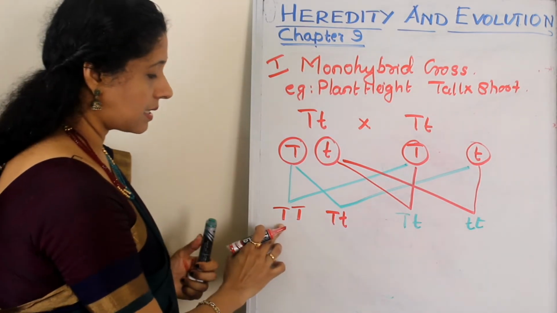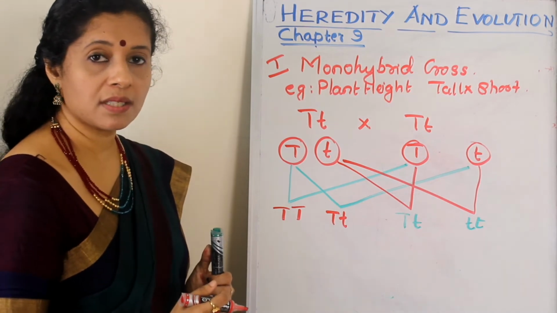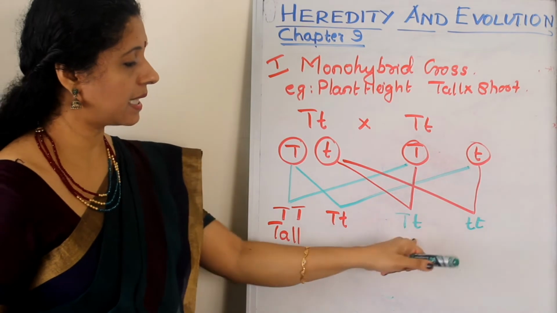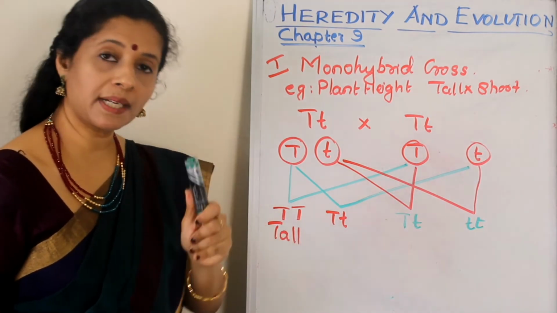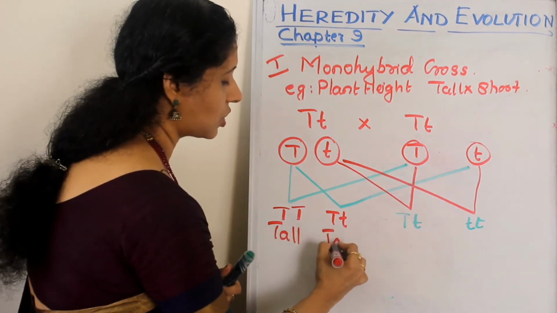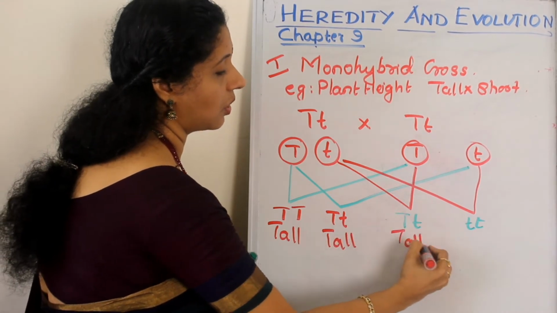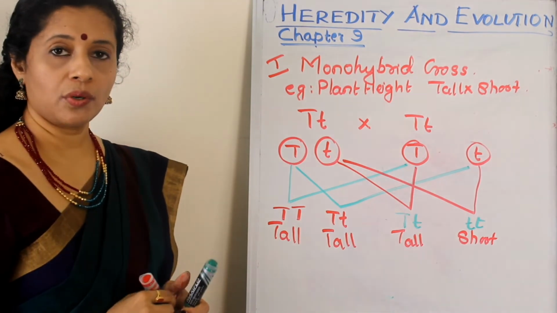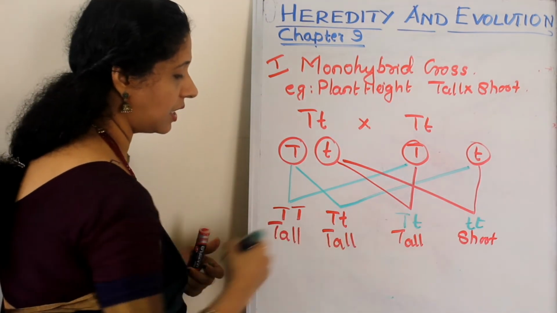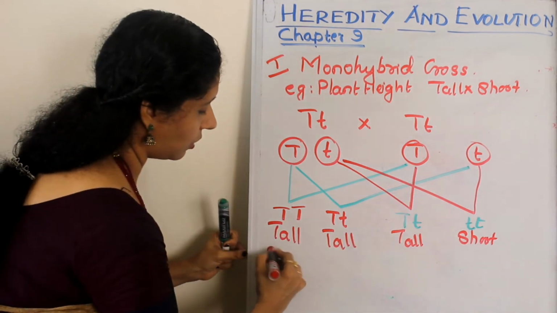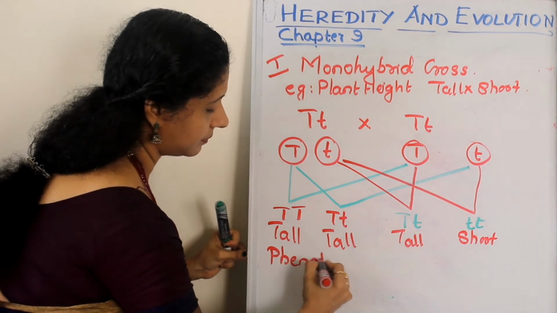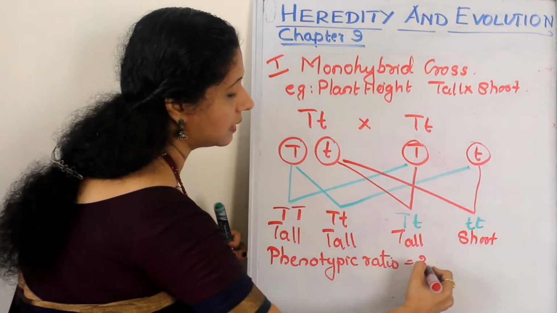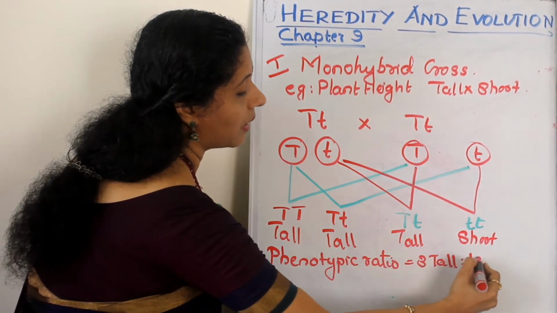What are they? Suppose capital T and capital T comes, what is the phenotype? Tall. Here in both these cases, one capital letter is there. At least one capital letter is there, it will express. So, tall, tall. And the last one is short. If you see the ratio, you can write the phenotypic ratio. Phenotypic ratio is equal to 3 tall is to 1 short.